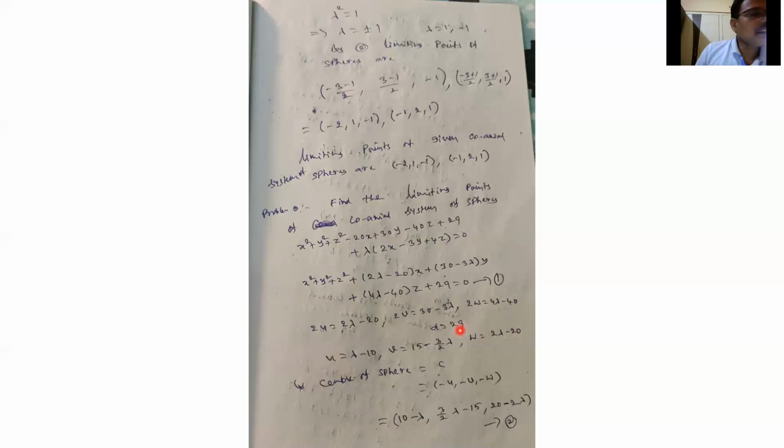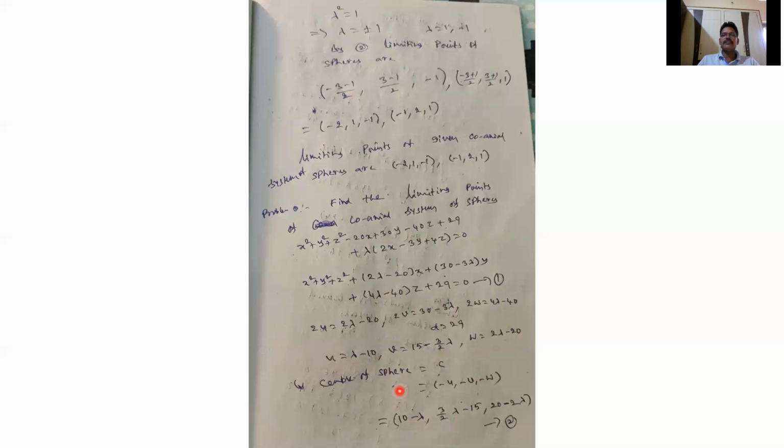So finally the center of the sphere is (−u, −v, −w). Minus u means minus λ plus 10, that is 10 − λ. Minus v is −15 + (3/2)λ, that is (3/2)λ − 15. Minus w means −2λ + 20, that is 20 − 2λ. Just change the signs: plus as minus, minus as plus. So this is the center of the sphere.